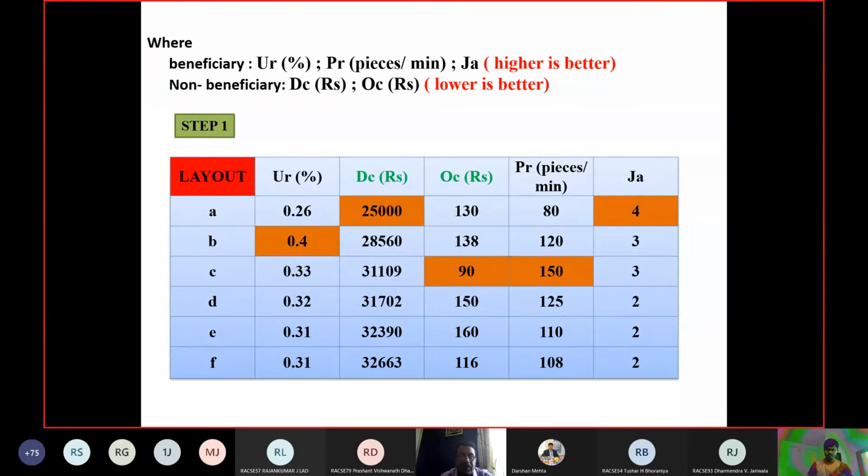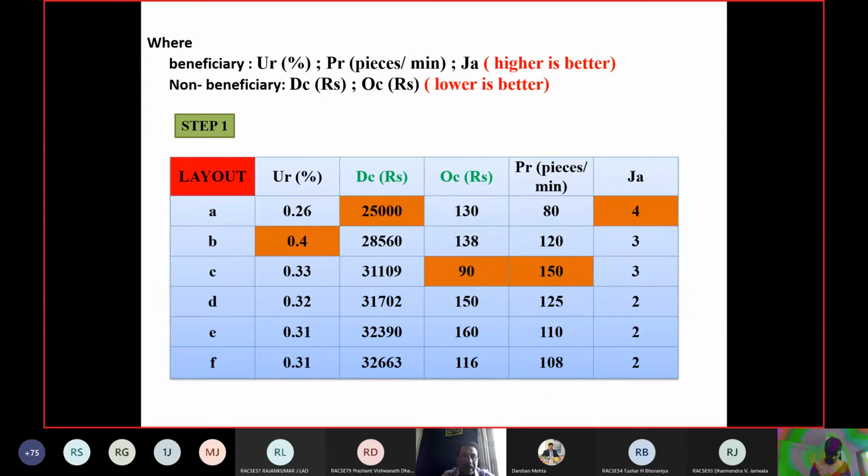Okay, so now the next step is normalization. In normalization, 0.4 divided by 0.4 will give me 1, and for the rest, when it is on the higher side, you divide the respective value by the higher value. Means for A, you have to divide 0.26 by 0.4. That is, all the values of the first column you divide by 0.4. That is the normalized value for that UR.